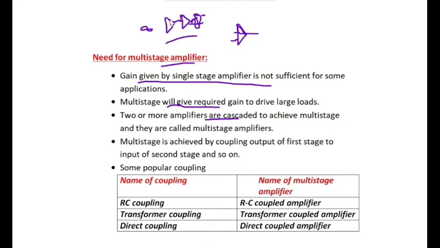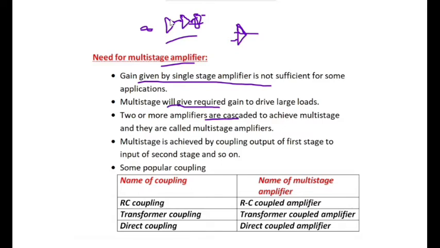We can't directly connect one stage to another, because for some applications it is not manageable. If the frequency of the applied signal changes, then this cascading, the multi-stage, will give adverse effects.